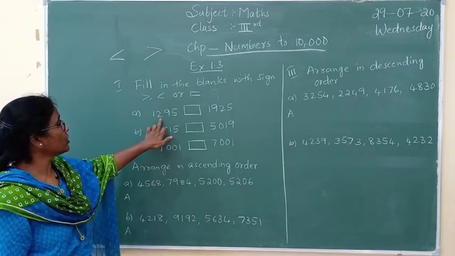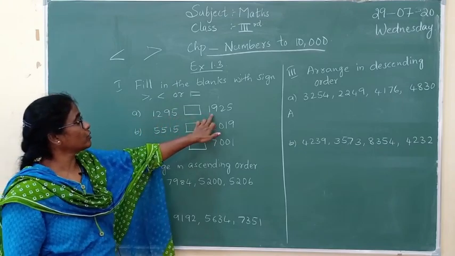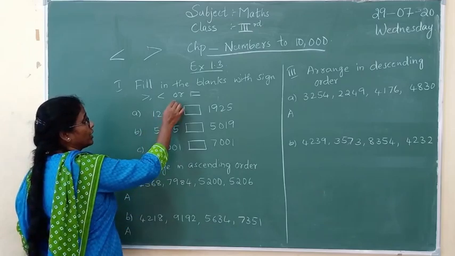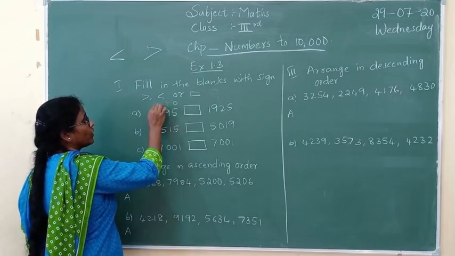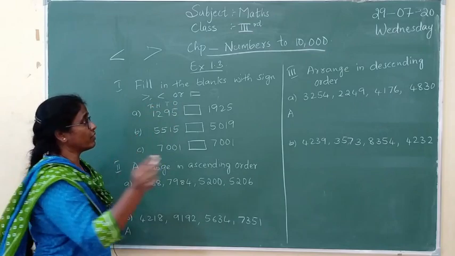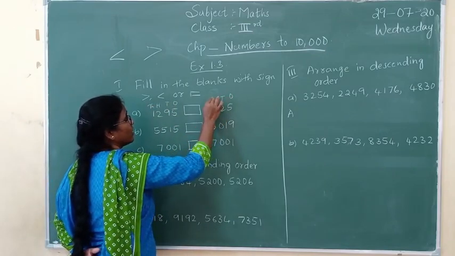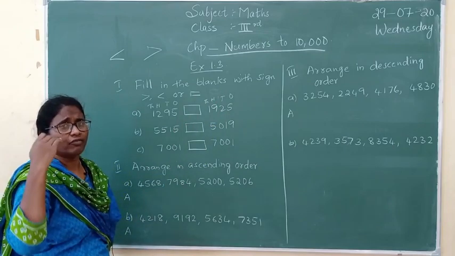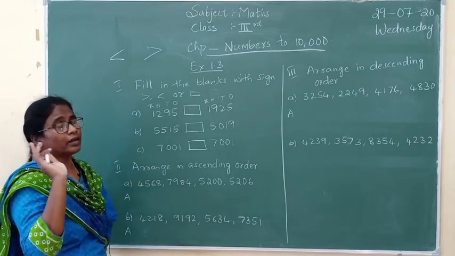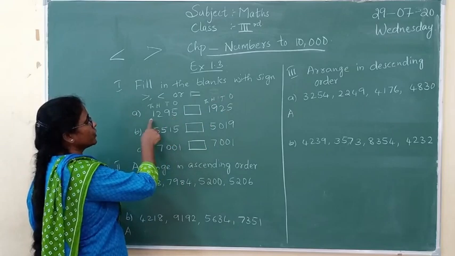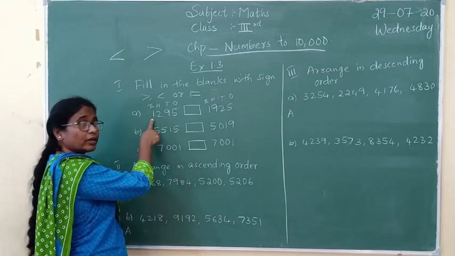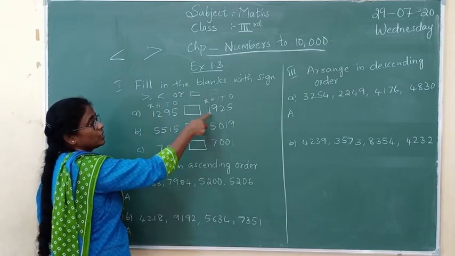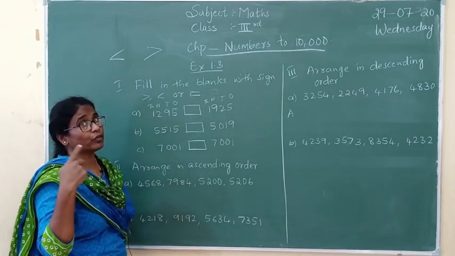The example is 1295 and 1925. You always have to compare. What did I say? Always write the place value. Whenever you write the place value, you will come to know easily and very fast how to get the answer. Now here in the thousands place you have 1, and here also in the thousands place you have 1. Both are the same, so you go to the next place.